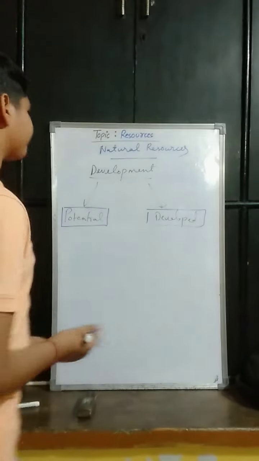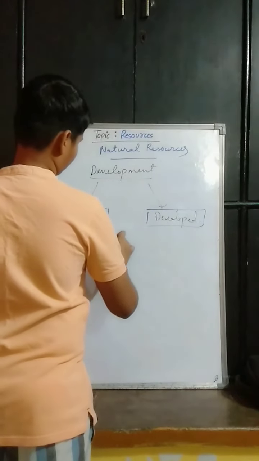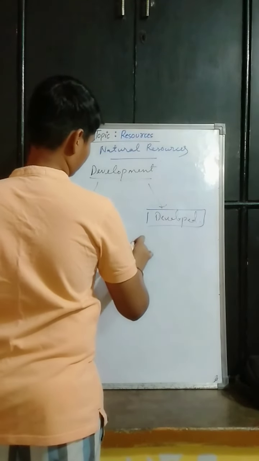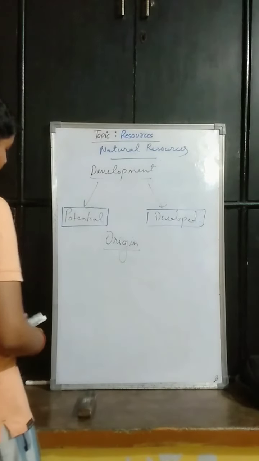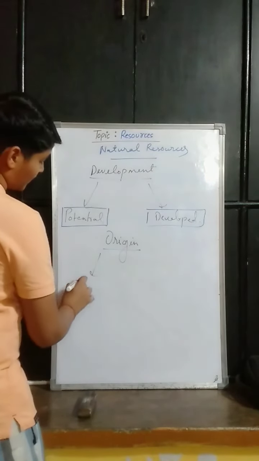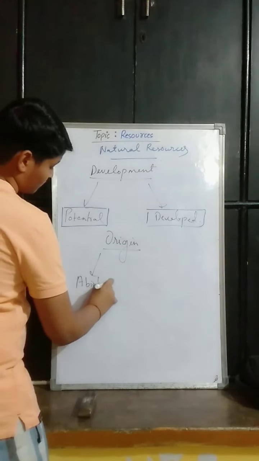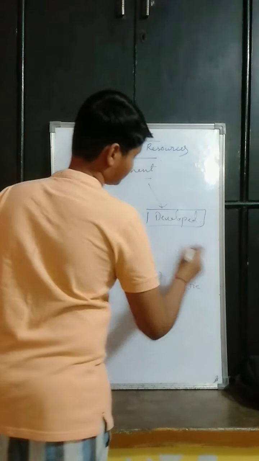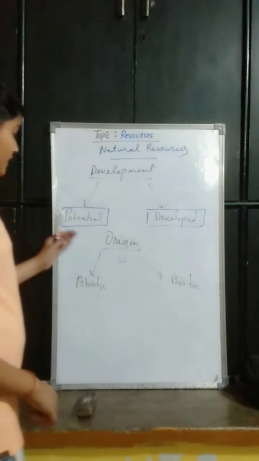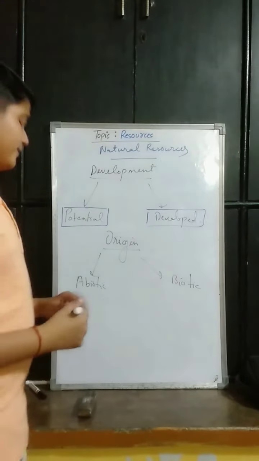Now when we talk about origin, on the basis of origin, we classify them into abiotic and biotic. We will discuss it very deeply because these are the most important parts of the natural resources.